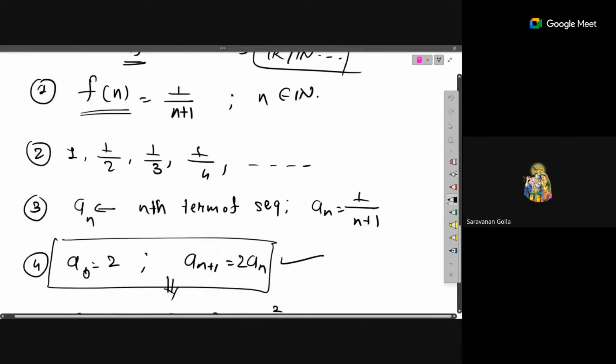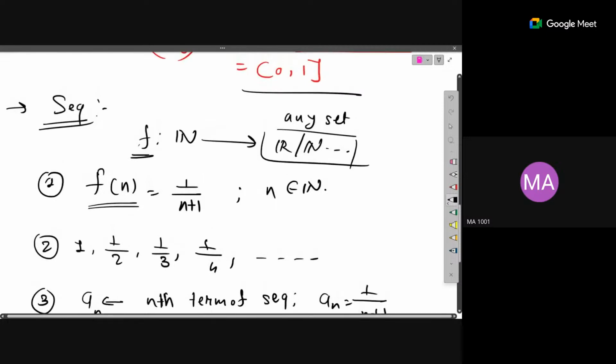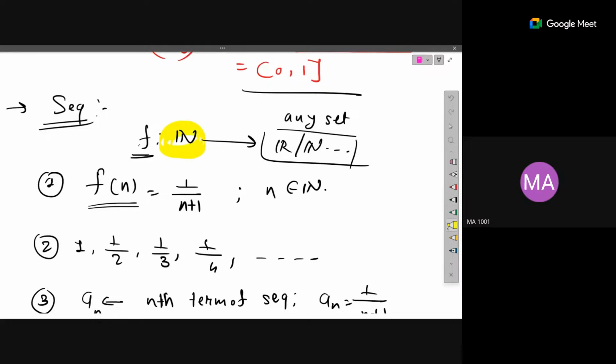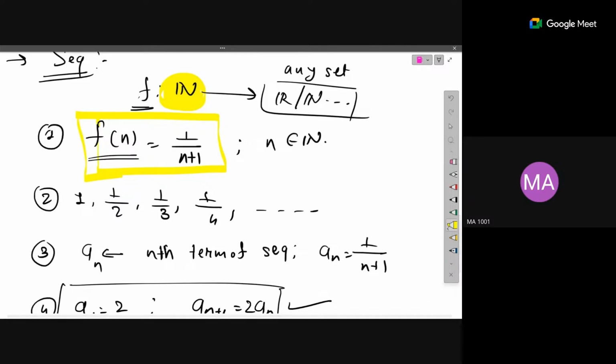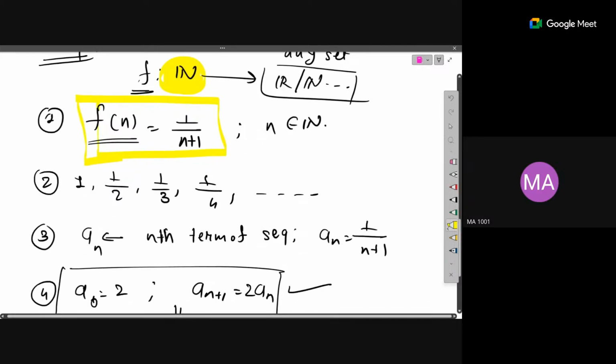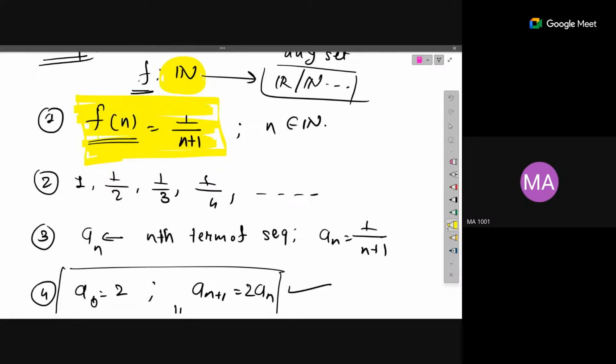Ma'am, can you repeat? Yeah. So we have the topic sequence. What is a sequence? A sequence is nothing but any function whose domain is the set of natural numbers. This is the definition of a sequence: any function with the domain of natural numbers is known as a sequence. Now there are several ways to define a sequence. One is just by giving the expression of a function. We know that a sequence is a function, so we can say that f of n is equal to 1 by n. This will represent a sequence.